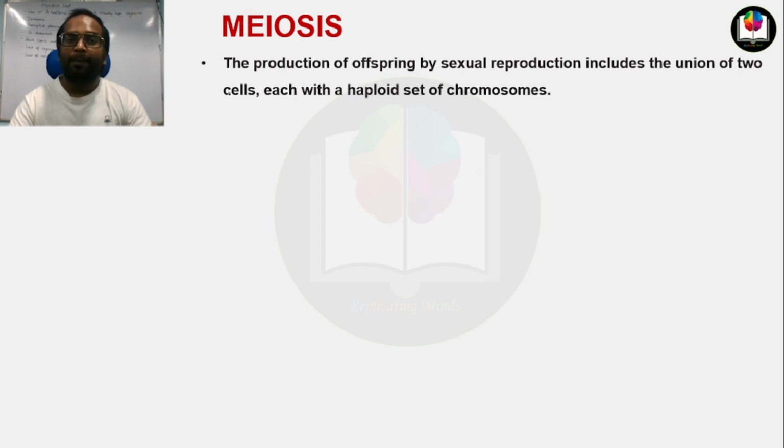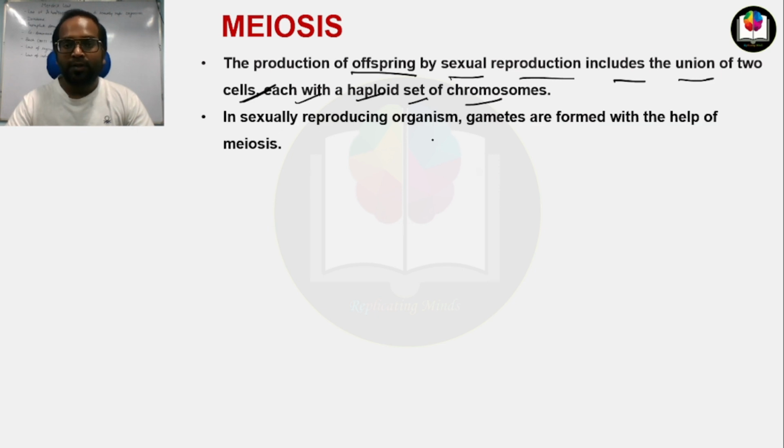Two haploid cells, each with a haploid set of chromosomes, combine to form a zygote which is diploid. In a sexually reproducing organism, gametes are formed with the help of meiosis. So here first we will talk about meiosis 1, which is known as reductional division.